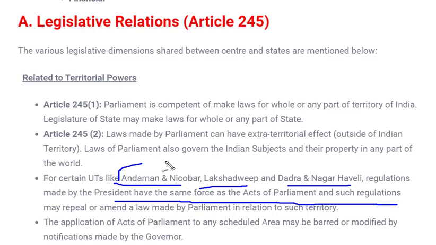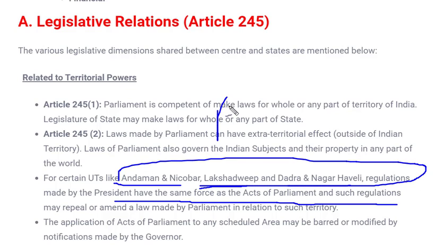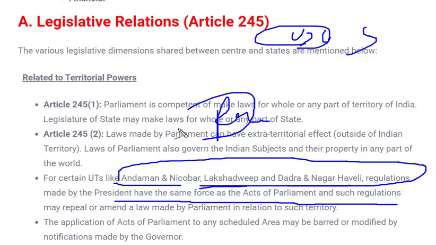There are union territories, only union territories, for which the president can make laws which will be considered greater than laws made by parliament. As we have seen in the case of the union list, concurrent list and state list, where the union prevails in case of conflict, similarly here the president's law will prevail in case of any conflict with a parliamentary act. If the president thinks there is a problem in this law, it can be tweaked, that means it can be changed as per the requirement.